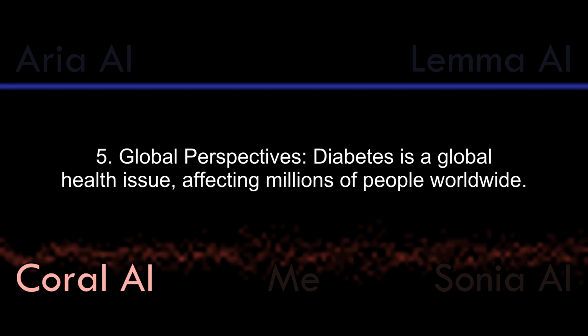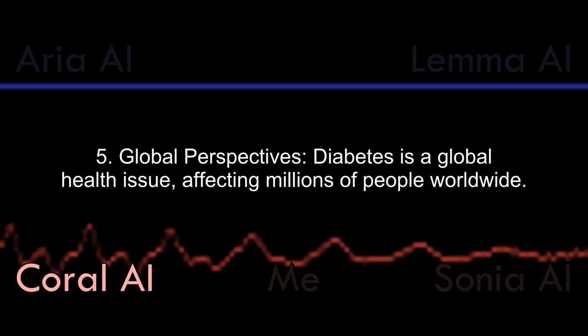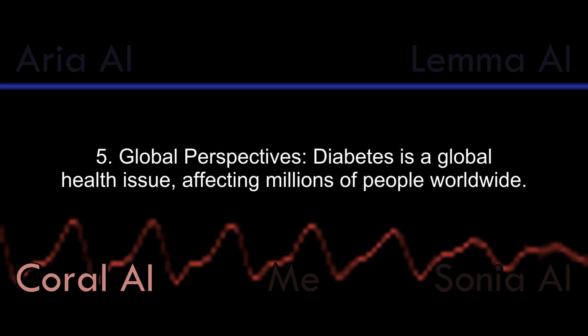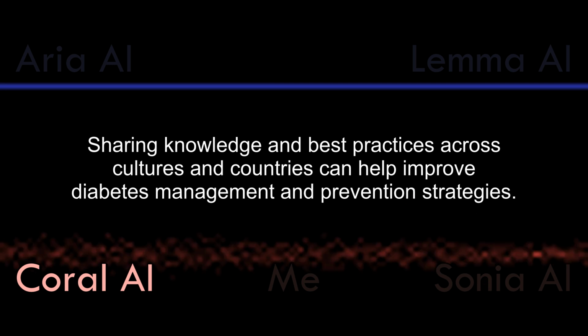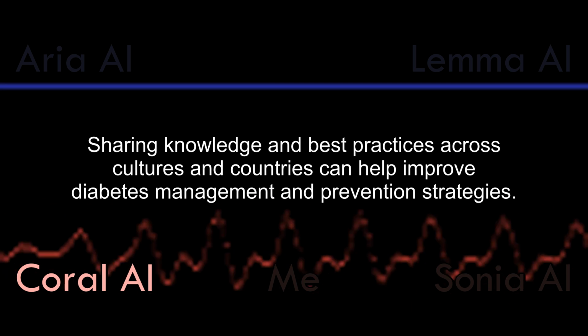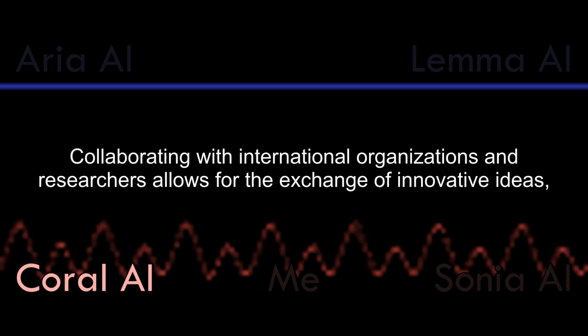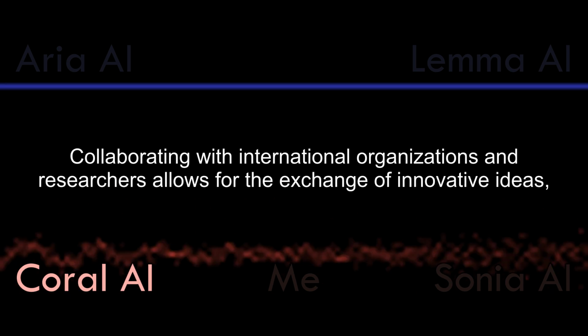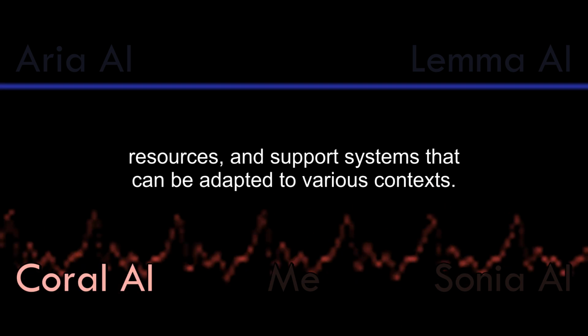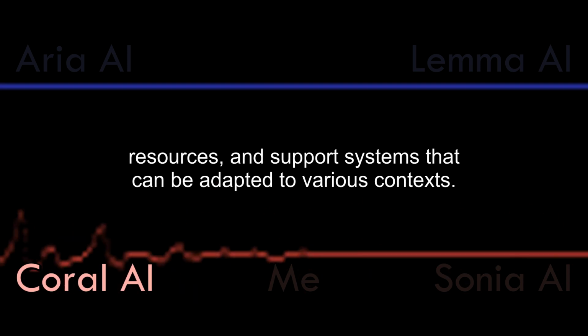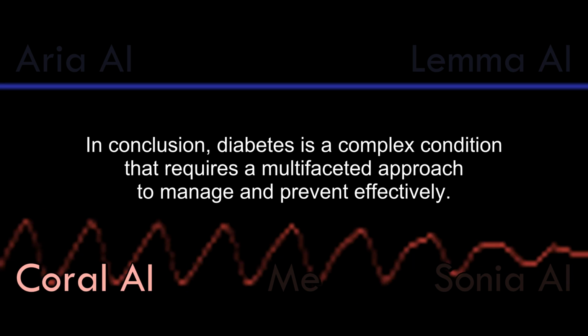5. Global perspectives. Diabetes is a global health issue, affecting millions of people worldwide. Sharing knowledge and best practices across cultures and countries can help improve diabetes management and prevention strategies. Collaborating with international organizations and researchers allows for the exchange of innovative ideas, resources, and support systems that can be adapted to various contexts.